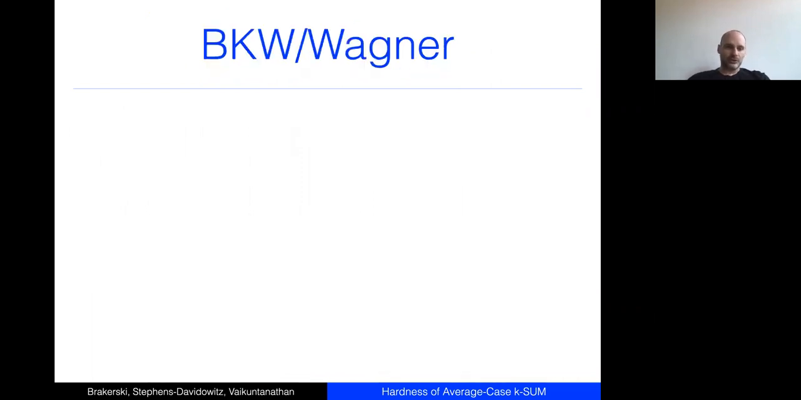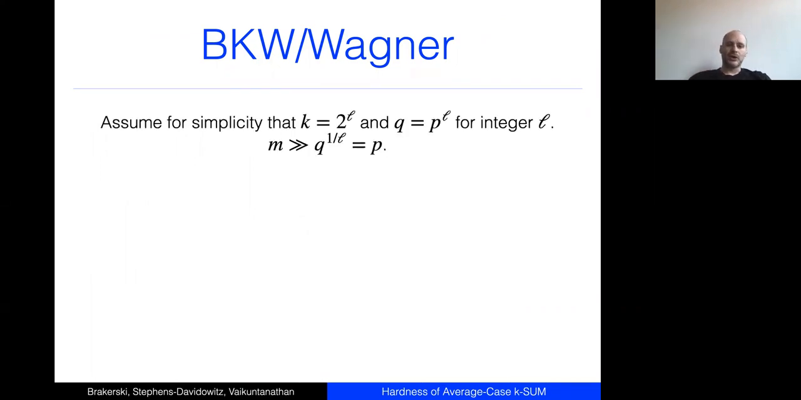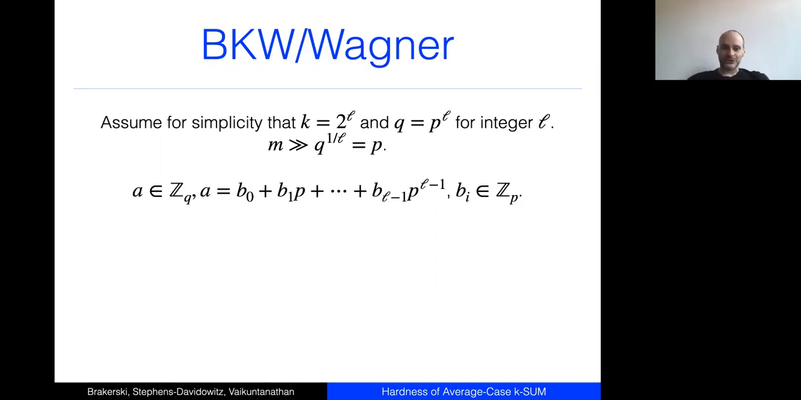Okay, so let me now tell you about the BKW algorithm, the Wagner algorithm for k-sum, because it turns out that our reduction is going to borrow heavily from these ideas. Also, it's just beautiful, and you should see it at least once. I'm going to assume for simplicity that k is a power of 2, so it's 2 to the L, and that q is p to the L for some integer p. This is just for simplicity, it's not necessary. And remember, this algorithm works in the setting where m is at least q to the 1 over L, q to the 1 over log k, which means q to the 1 over L, which is p. That's going to be important.